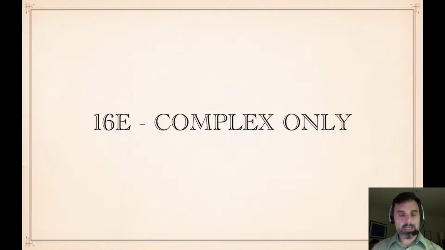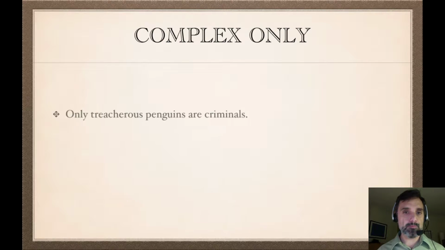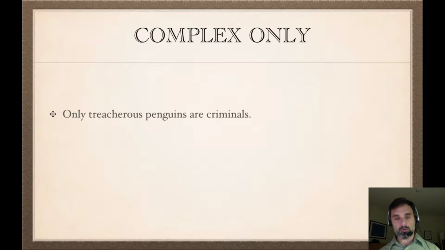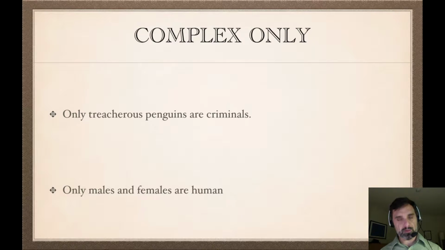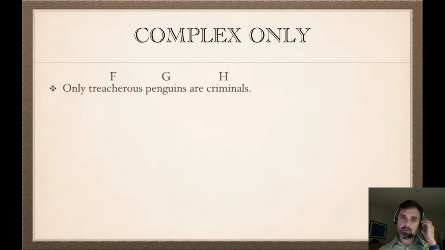Okay, 16e, we're going to talk about complex-only determiner phrases. So let's take a look at some complex-only determiner phrases. We have "only treacherous penguins are criminals," and also "only males and females are human." These two determiners are different, so we're going to look at them. So, only treacherous penguins are criminals.